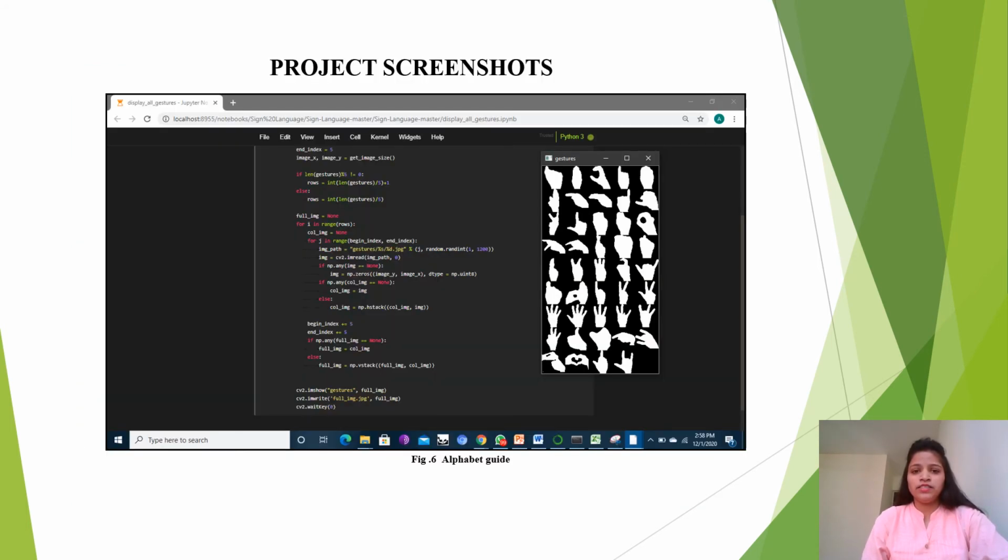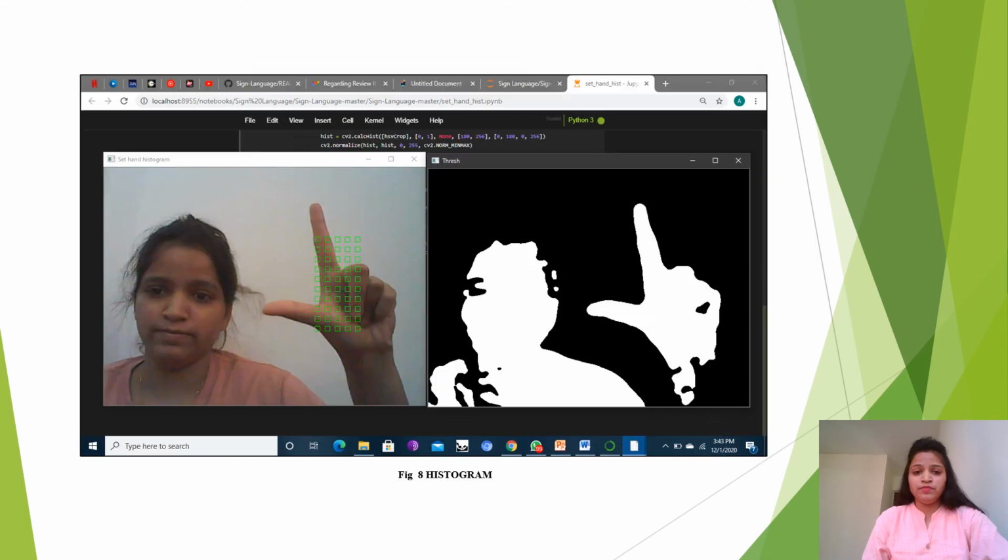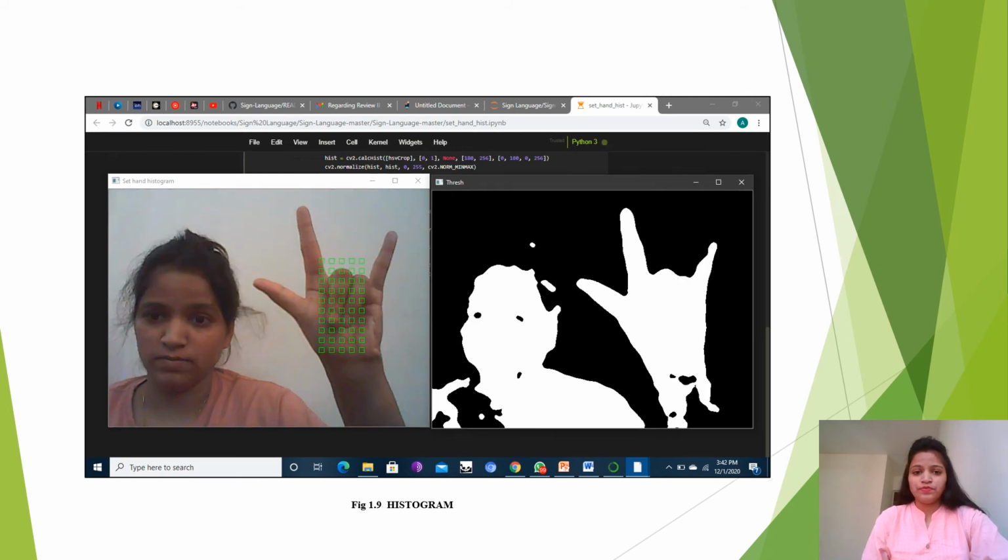These are the project screenshots, where the 320 images are the trained images, which are reflected here. These are the histograms of the signer. These are the signs, with the same histogram.